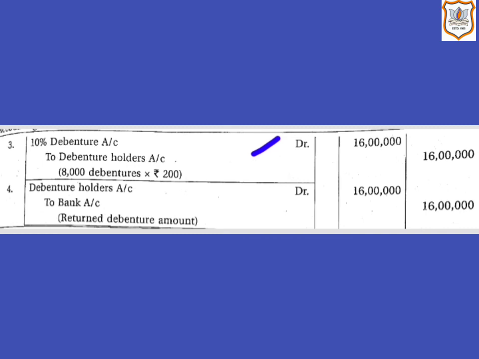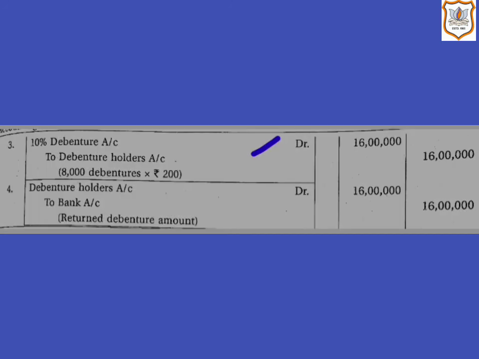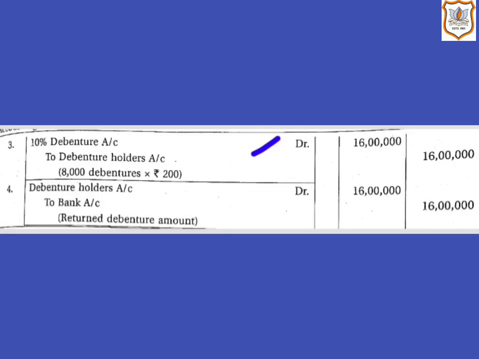Then the fourth journal entry, when the amount is paid to debenture holders, or we can say that journal entry on payment to debenture holders. Here debenture holders account will be debited as they are the receiver of the money. So here debenture holders account will be debited, or we can say that here debenture holders who are the creditors or liabilities to the company.